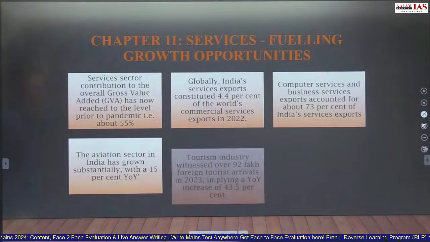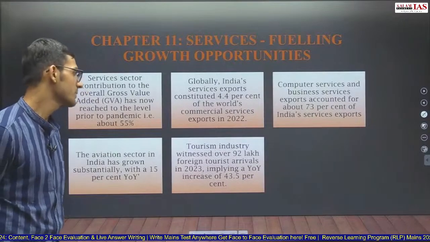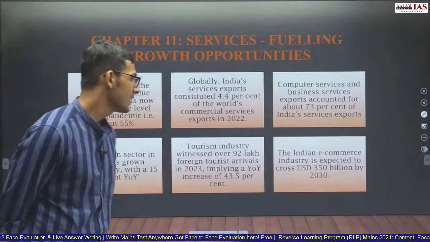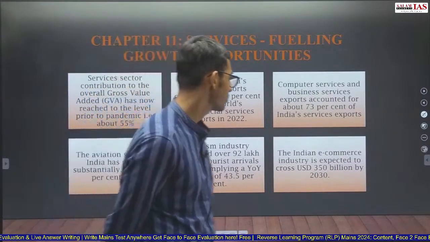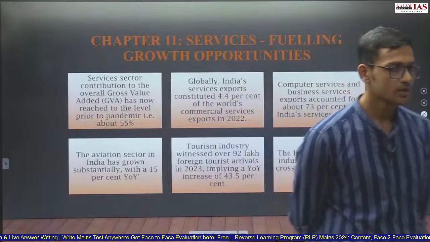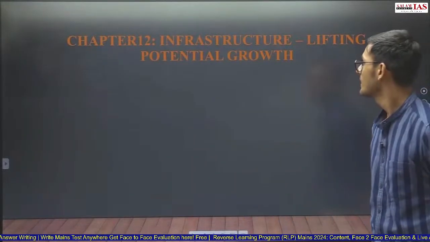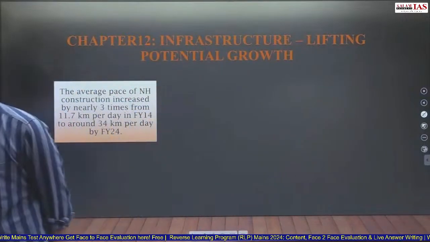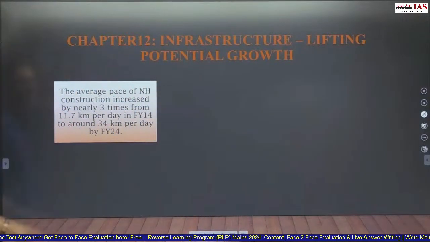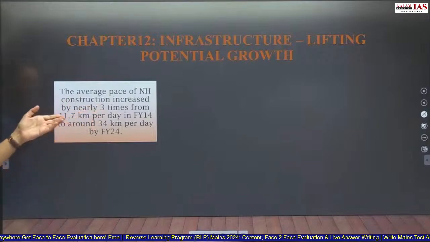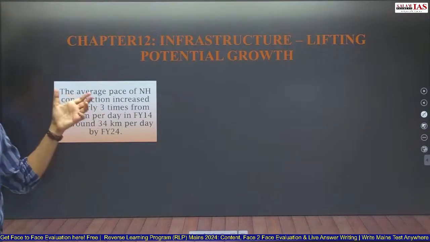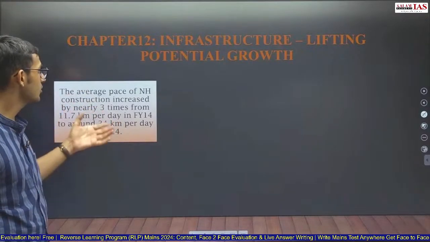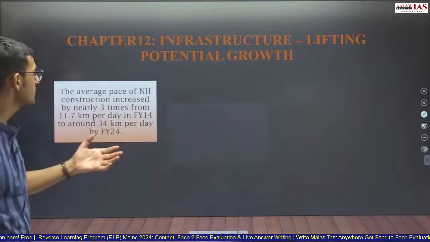Aviation sector has grown 15% year on year. Tourism industry witnessed over 92 lakh foreign tourist arrivals in 2023, and the Indian commerce industry is expected to cross USD 350 billion by 2030. Infrastructure shifting potential growth. The average pace of national highway construction has increased 3 times. In financial year 2014, the average speed of construction of national highway was 11.7 kilometers. Currently, it is 34 kilometers.